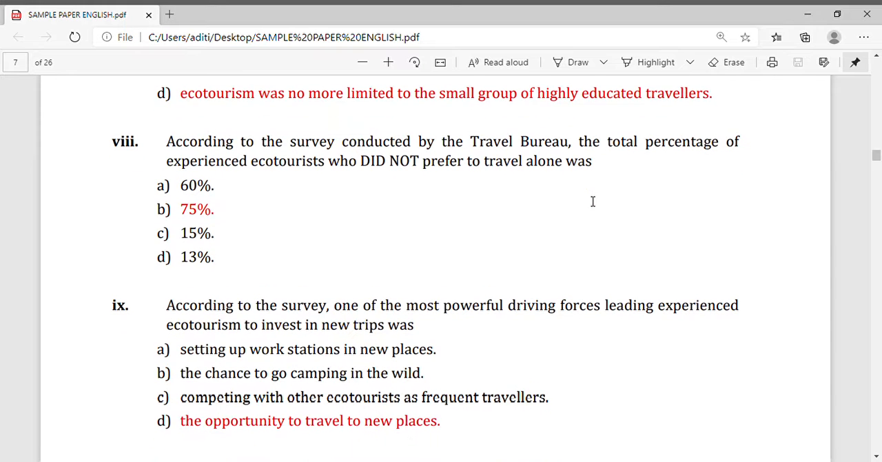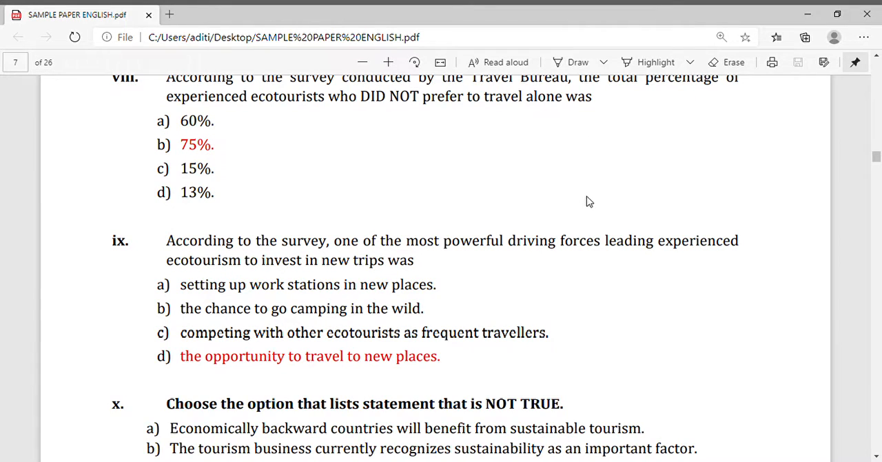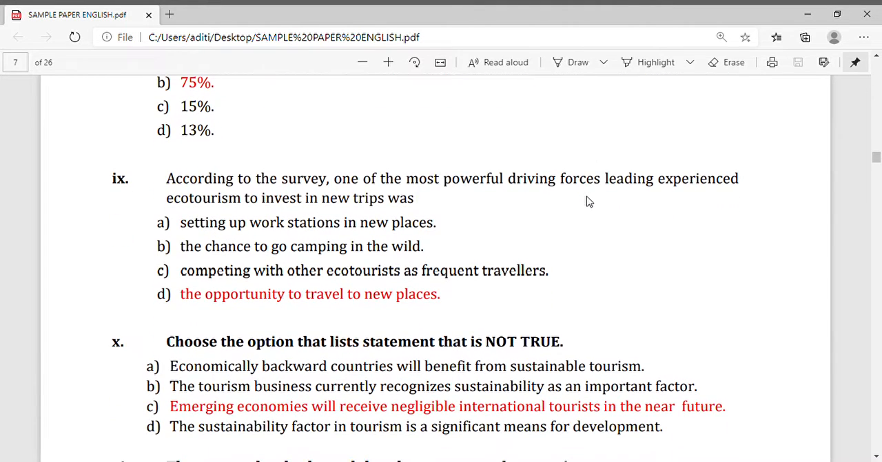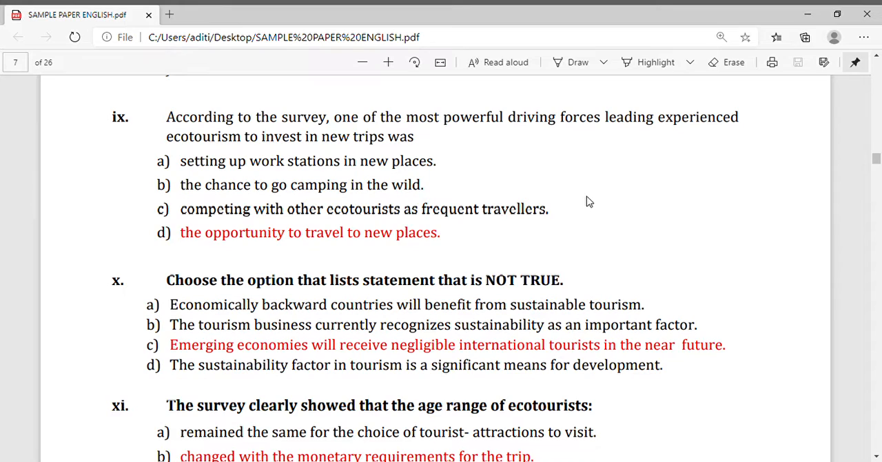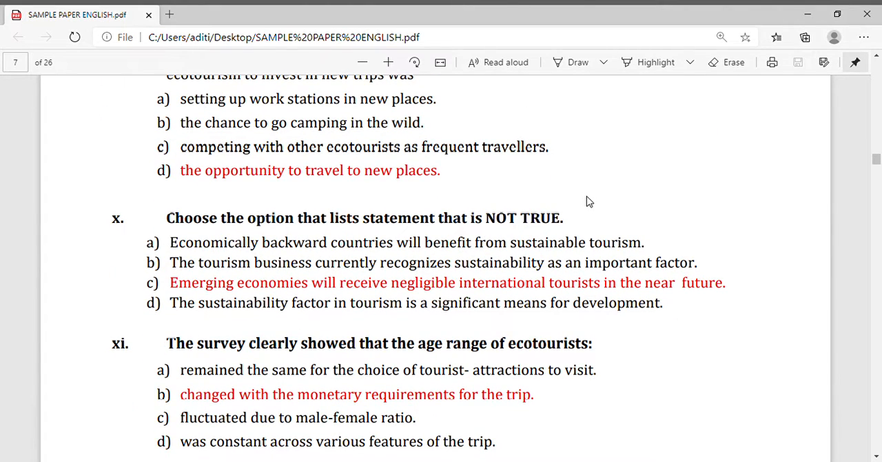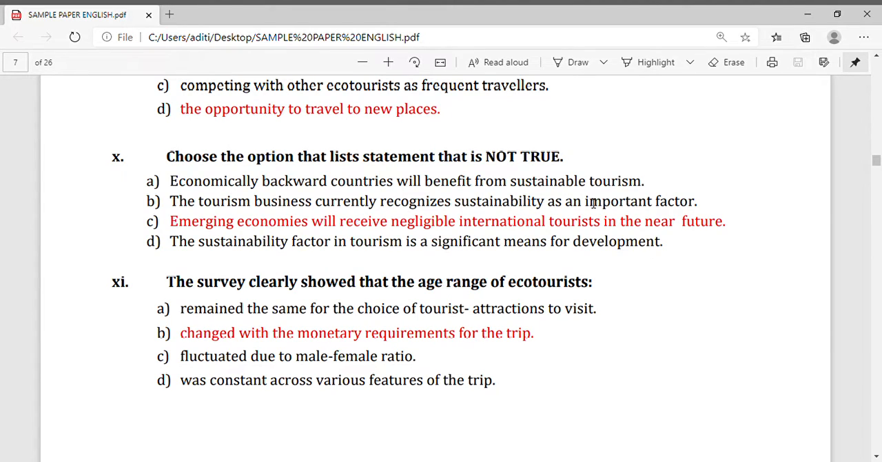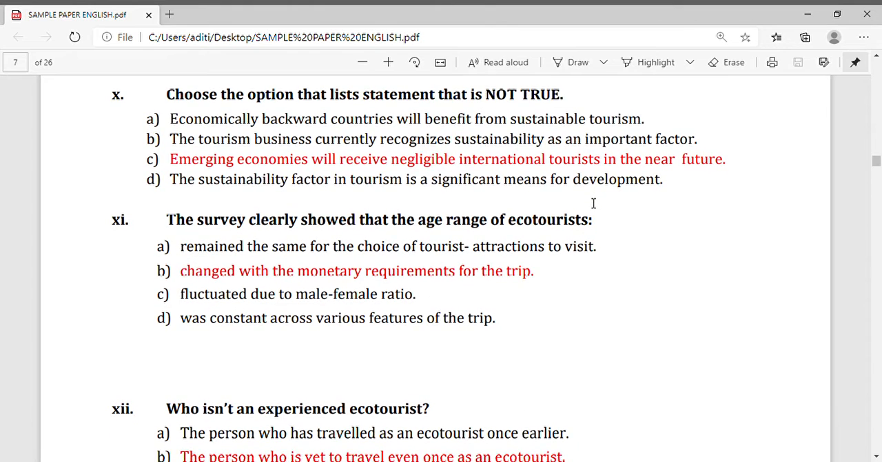Now, question number 8. The correct answer is 75%. That is B. Option B is the correct answer. Now, question number 9. A, B, C, D, and the correct option is D: the opportunity to travel to new places. Now, question number 10. Choose the option that lists the statement that is not true. You have to tell which is not true. Four options are given A, B, C, D, and the correct option is C.